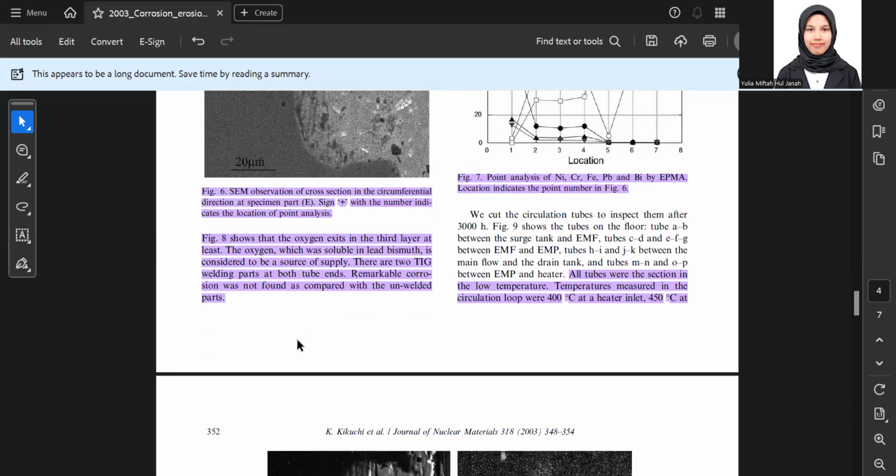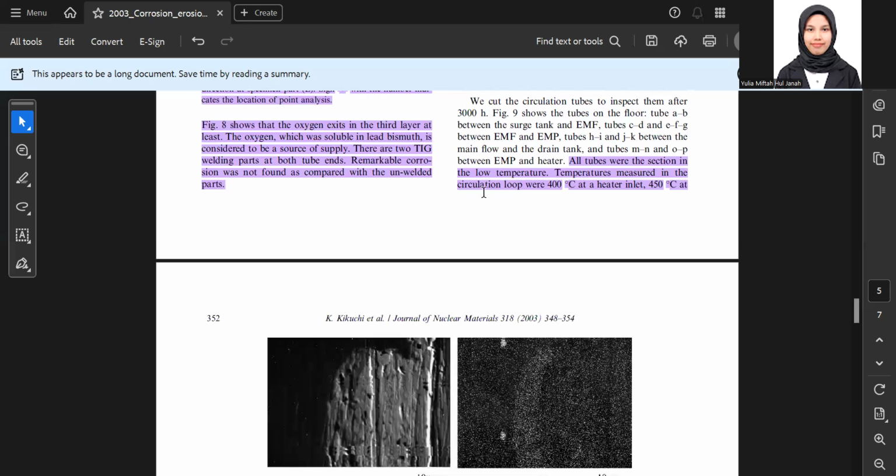In figure X, it shows that oxygen exists in the third layer at least. The oxygen which is soluble in the lead bismuth is considered to be the source supply. There are two TIG welded parts at the tube ends, with a concentration of flow compared with the unwelded parts.